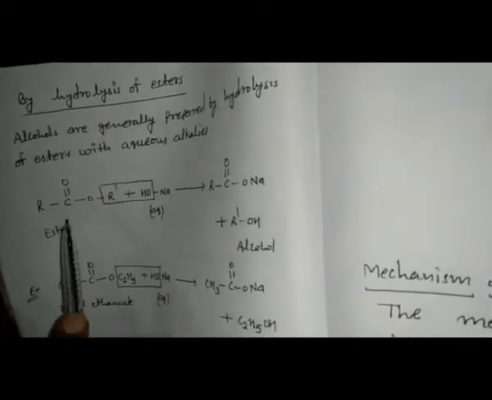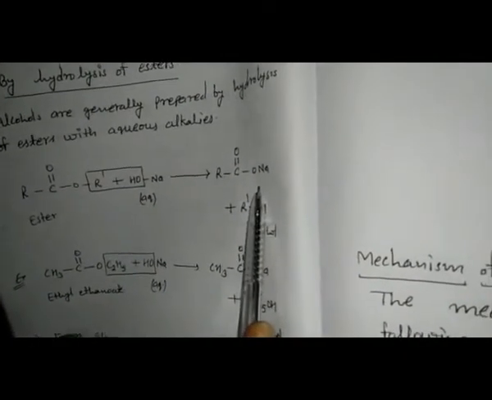Next, hydrolysis of ester, a reaction we already read in class 10th also. Suppose this is the ester RCOOR. Hydrolysis means it is reacted with aqueous alkali. Then the alkyl part reacts with OH to give us alcohol, and this will be the sodium salt of carboxylic acid. This is alcohol and this is the sodium salt of carboxylic acid.